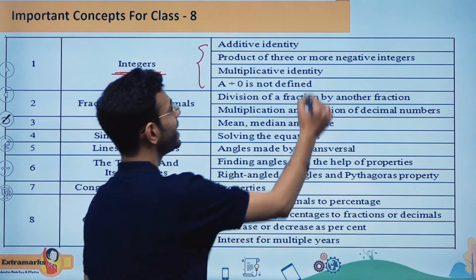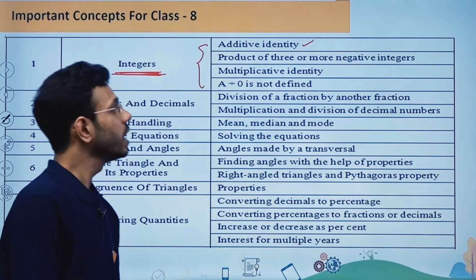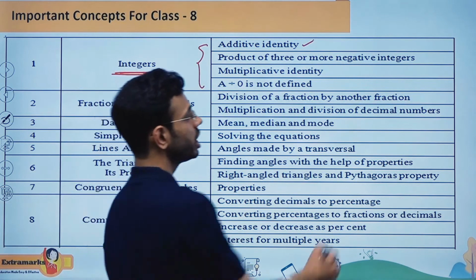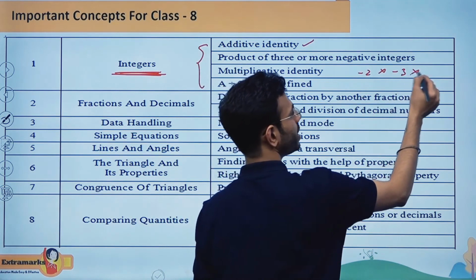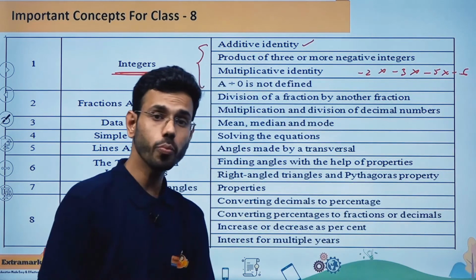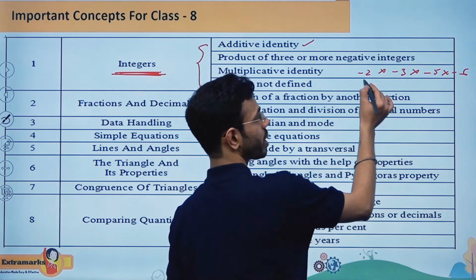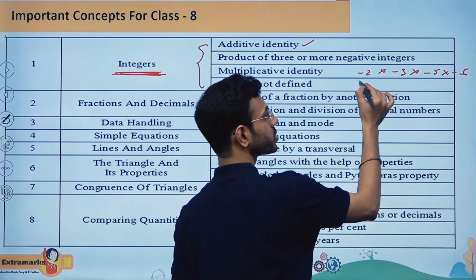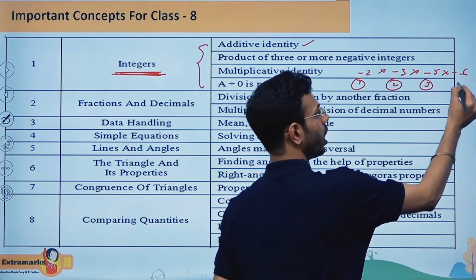First is additive identity. Second is the product of 3 or more negative integers. For example, -2 multiplied by -3 multiplied by -5 multiplied by -6. So how are you going to perform this particular product? What you should do is, if you are getting an even number of negatives, look, 1 time, 2 times, 3 times and 4 times.